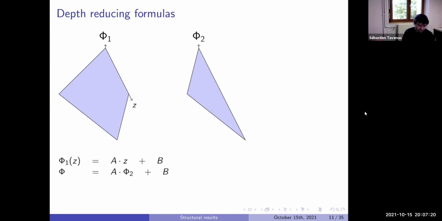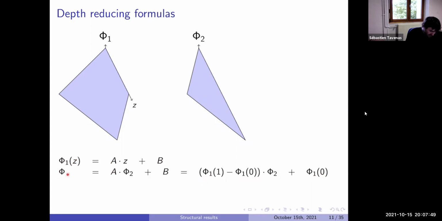Now we can compute A and B from that. The idea is just to look at phi1 of 0. It's just B. So you replace B by phi1 of 0. Now, phi1 of 1 will be A plus B. If you remove phi1 of 0, you will get A. So A is just phi1 of 1 minus phi1 of 0.